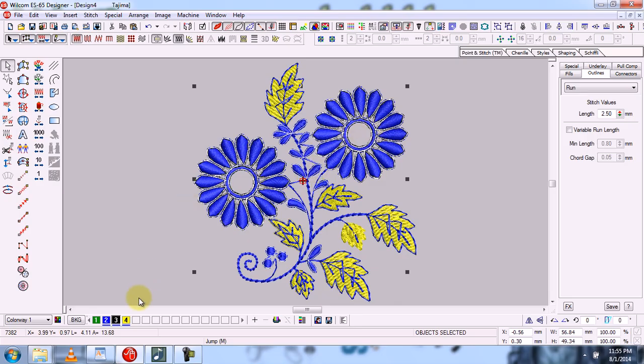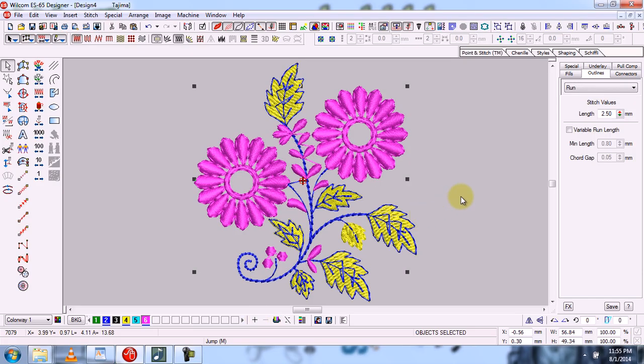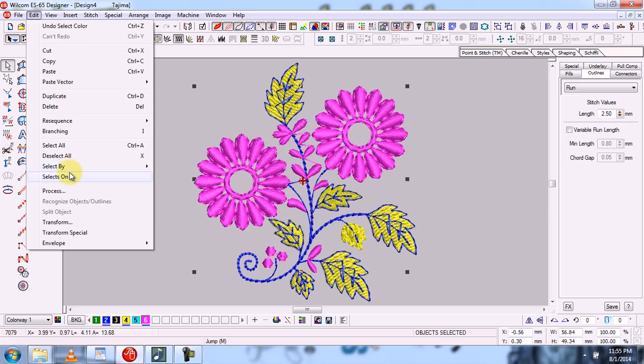So if I change their color, all the objects which are grouped with other objects are also changed like this. So we must remember that we have to ungroup every object before applying any type of new changes. By using this tool we can select all the objects with the same color or the same stitches.